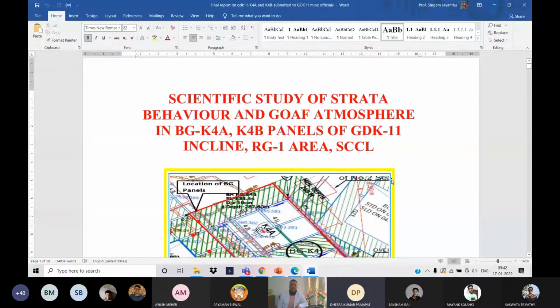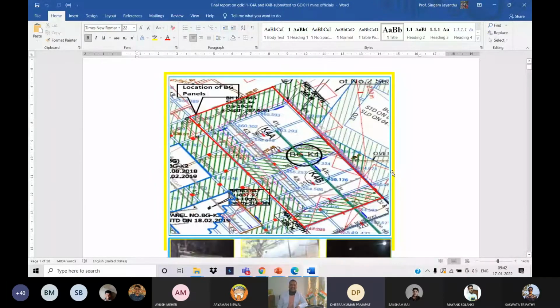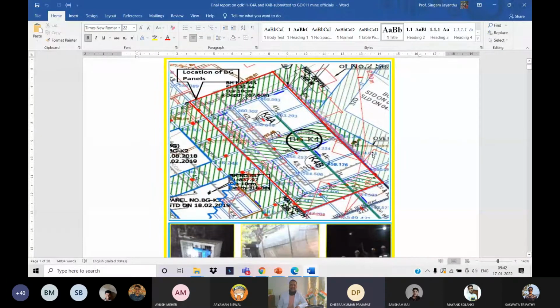Right. So these are the panels. Okay. In the title page of my report itself, I kept it here. This final report I will be sending within a month. Now you can understand what type of recent information I want to bring to my beloved students. Right. So this is the K4A panel and this is the K4B panel.